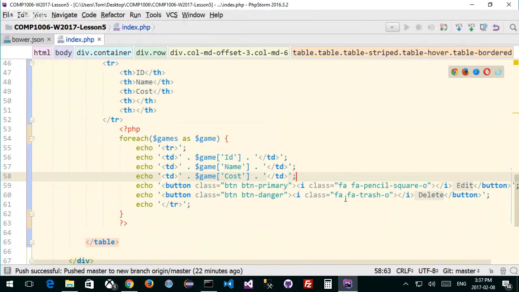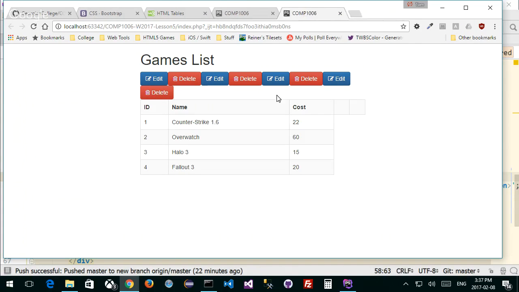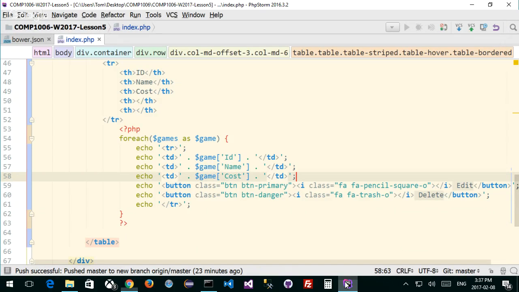So let's see what I get now if I save it. If I have Font Awesome ready, then I should see the buttons. If I don't, then I'll see some weird effect. That's kind of weird, right? Now, what happened here? How come it did this? Right, well, it's just an effect. I mean, it was what I wanted, but I didn't get what I want.